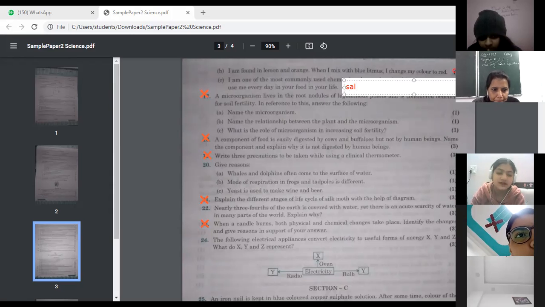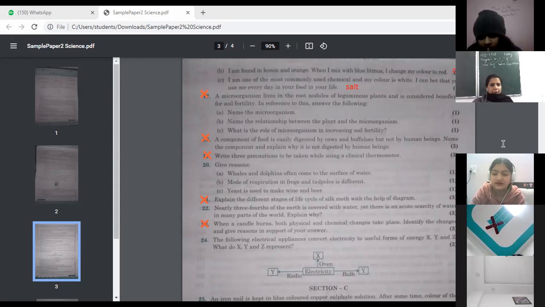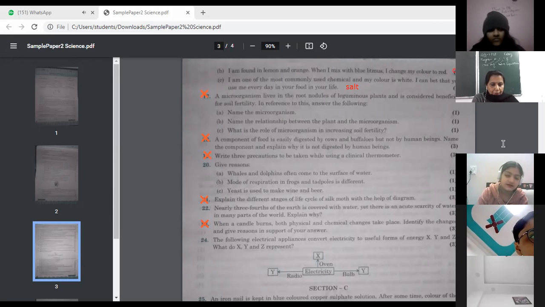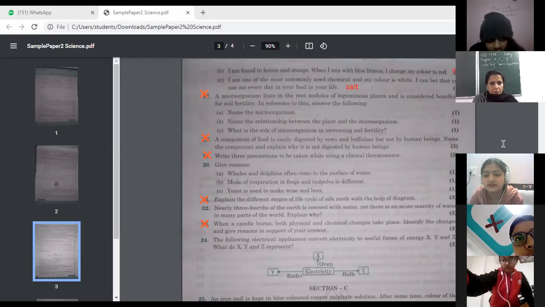Ma'am, can it be yeast? No, yeast we are not using daily, and yeast is not of white color. That is a microorganism. Ma'am, but directly, if we have to take it as a chemical, we have to make a salt solution. But salt is a chemical, no? We are using it on a regular basis.